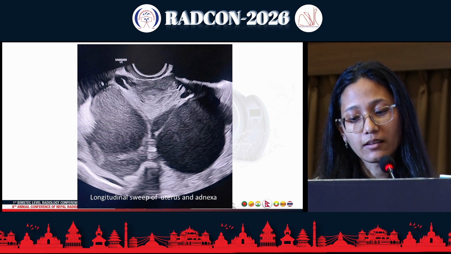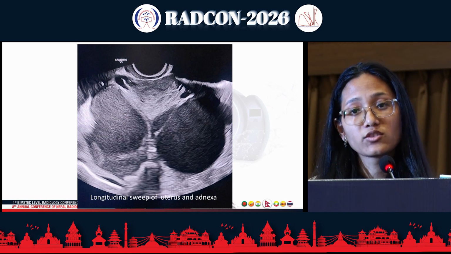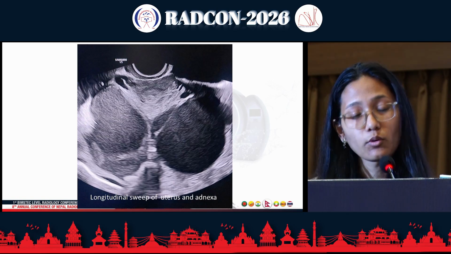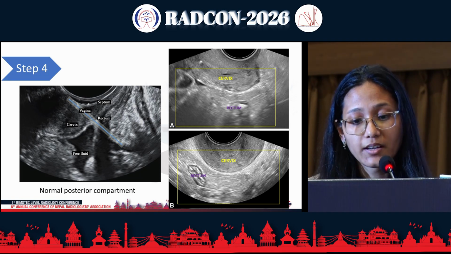And this is the same case. After we applied the intra-abdominal pressure trying to ballot the uterus, there is restricted motion. So this is also frozen. In the fourth step, we are looking for the endometriotic nodules. We look for the posterior and the anterior compartment.